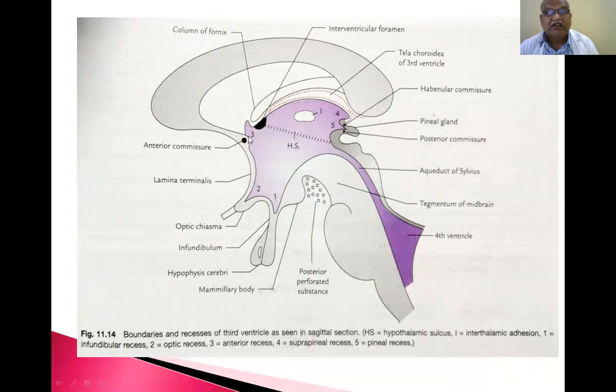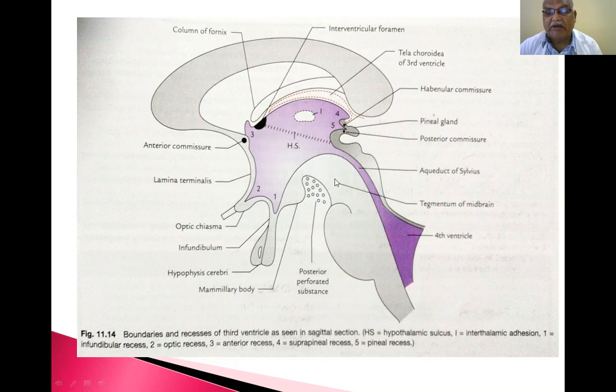The anterior part of the third ventricle is formed by the lamina terminalis. The inferior part is formed from the optic chiasma to the hypothalamus, above the adenohypophysis and neurohypophysis. So this is the floor of the third ventricle. This is the posterior boundary of the third ventricle. So the entire thing is the third ventricle.